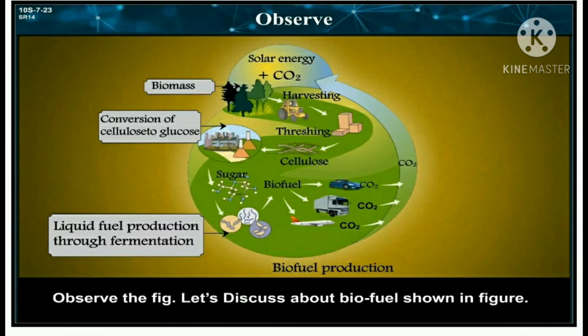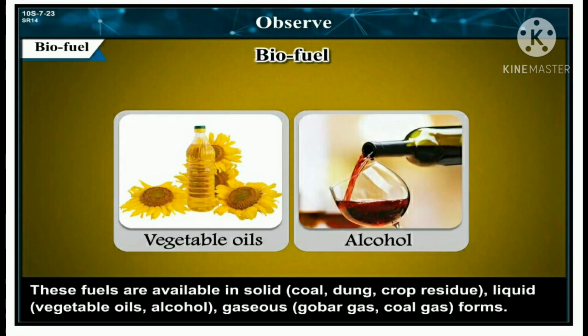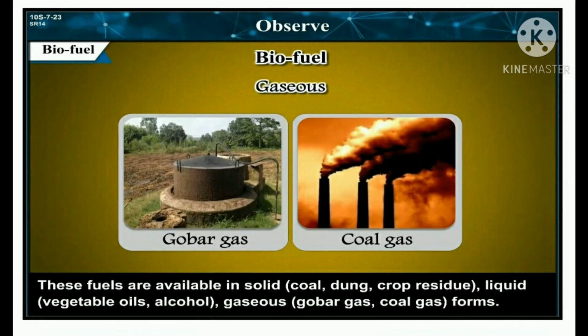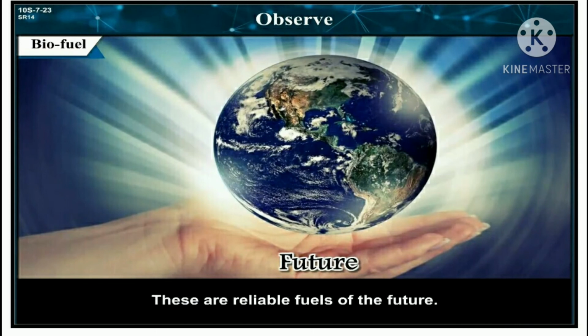Observe the figure. Let's discuss the biofuel shown in the figure. Biofuel is important among the renewable sources of energy. These fuels are available in solid form: coal, dung, crop residue; liquid form: vegetable oils, alcohols; and gaseous form: gobar gas, coal gas, etc. These fuels are easily available and in plenty of quantity. These are reliable fuels of the future.